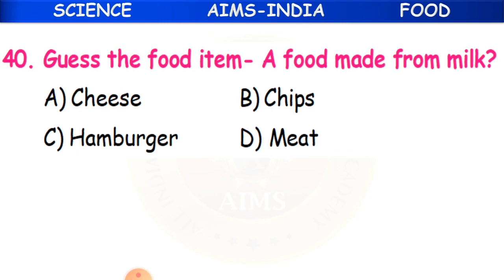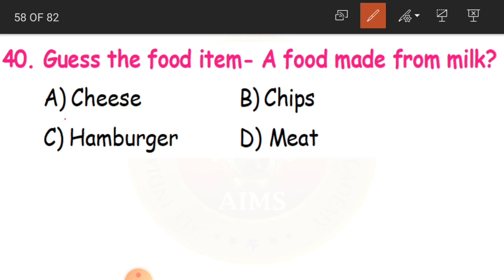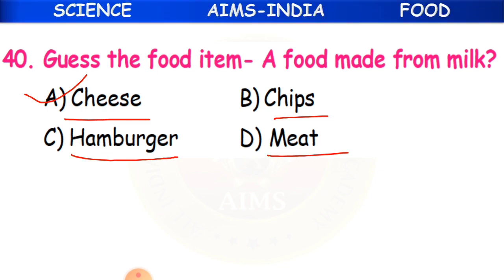Now, 40th question. Guess the food item. A food made from milk. See here you have got 4 options, children. So we have to guess which item is made from milk. Either it is cheese, chips, hamburger or meat. And the answer is cheese. Cheese is made from milk, whereas chips are from potato, hamburger is from pork, and meat is again from the animals. This is the answer A.